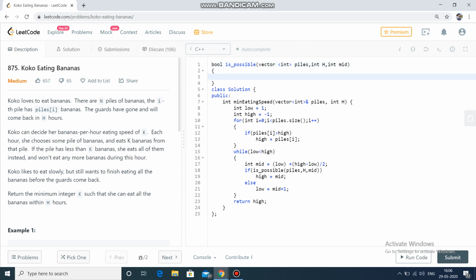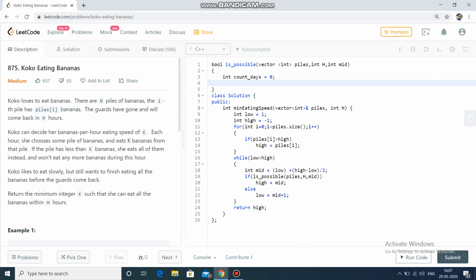Now, for checking whether I am able to accomplish the task within h hours by taking k equals mid, I need to find how many days are required. Integer count of days. I will count the days required if we take k equals mid, and if the days are less than or equal to h, then our answer is optimal.